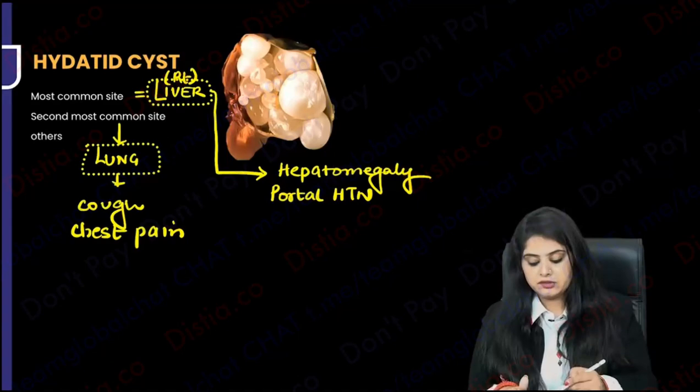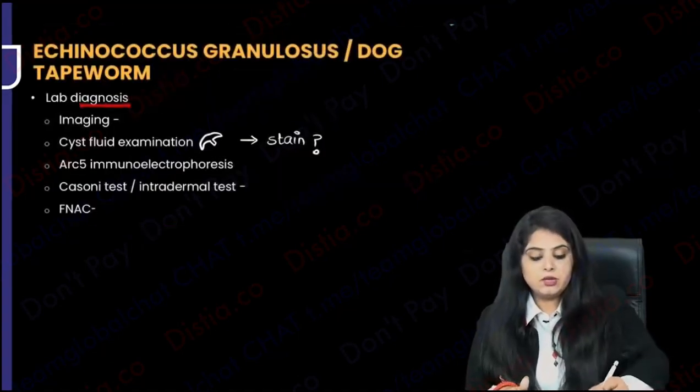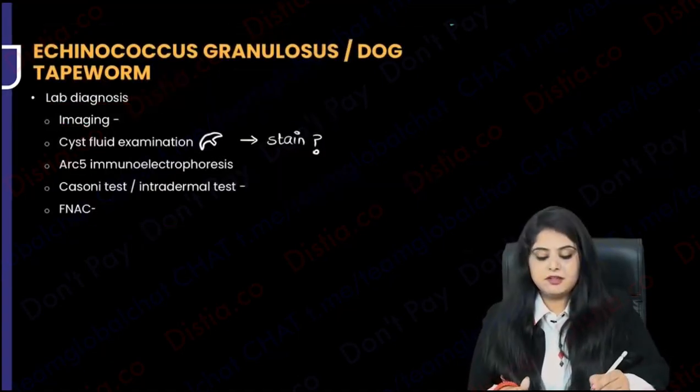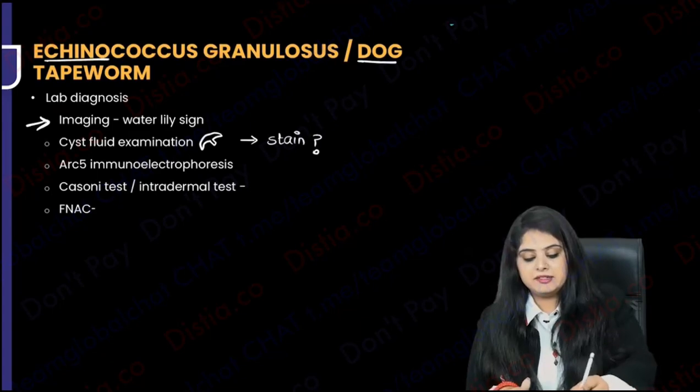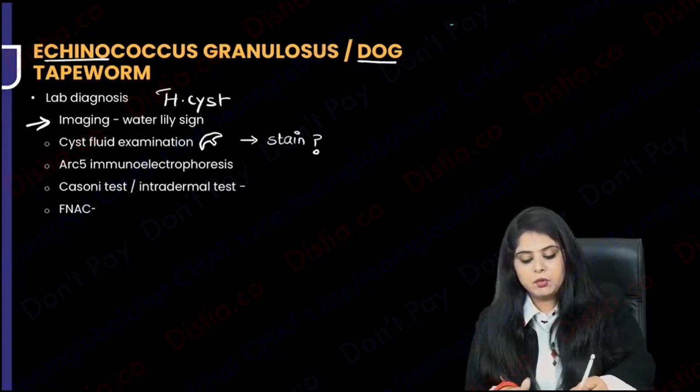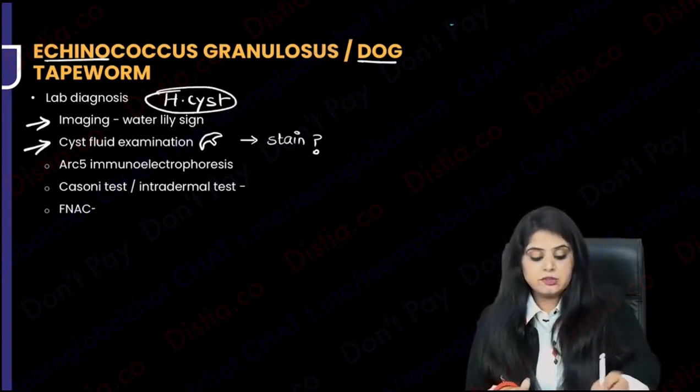How do you do the diagnosis? Remember, you can do imaging. I think everyone knows that very famous radiology sign that is known as the water lily sign, which is shown by hydatid cyst. Do you want to do the cyst fluid examination? Usually, will you want to do an FNAC? Not at all. It is contraindicated.